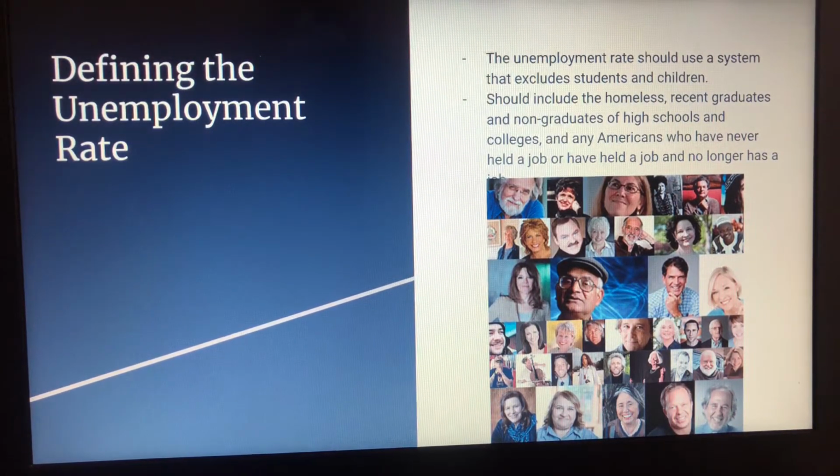How should we define the unemployment rate? The unemployment rate should use a system that excludes students and children, but it should include the homeless, recent graduates and non-graduates of high schools and colleges, and any American who has never held a job or has held a job and no longer has a job.